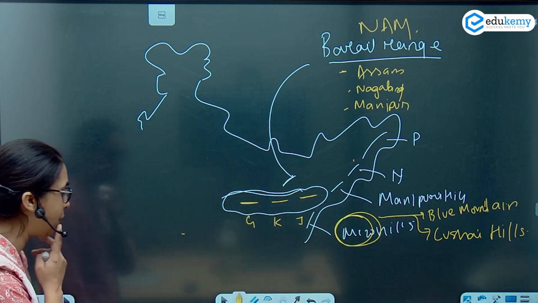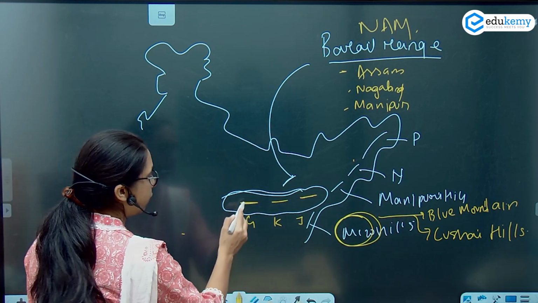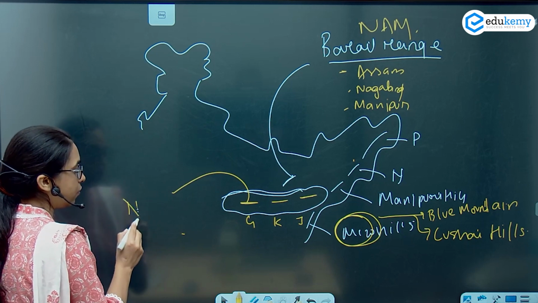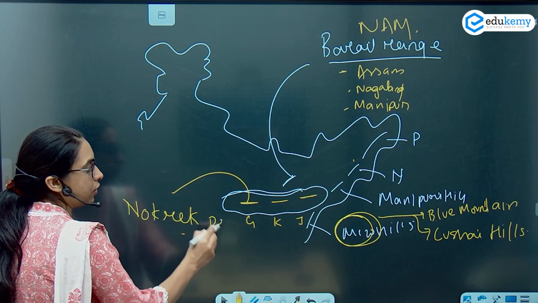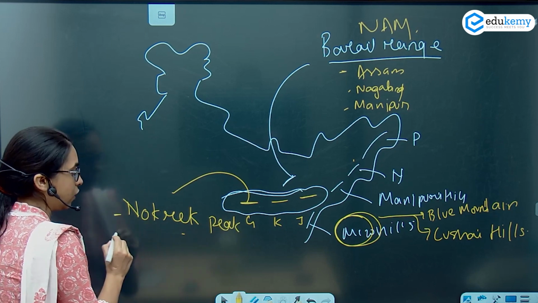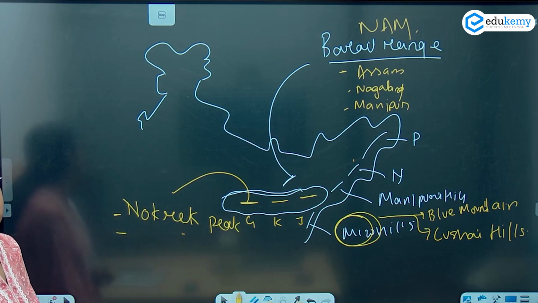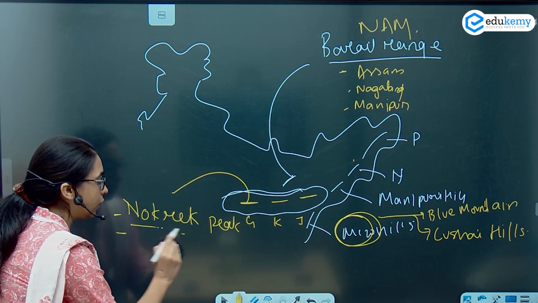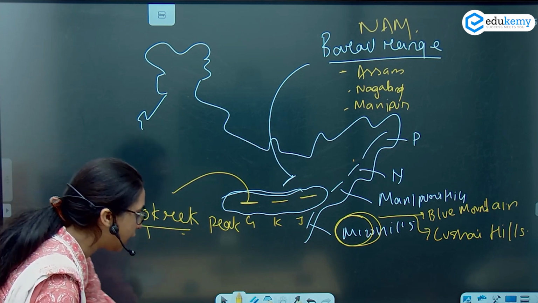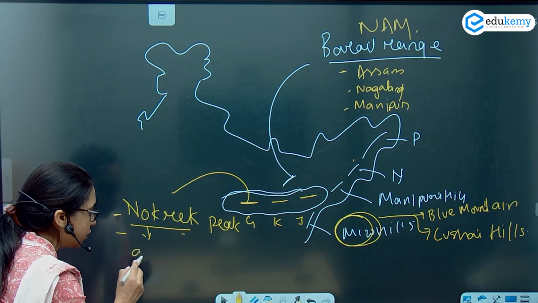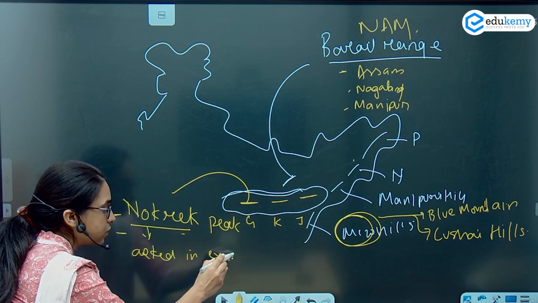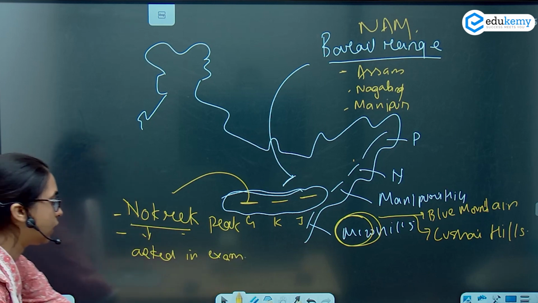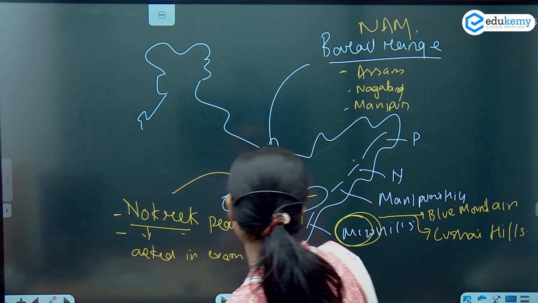On Garo you have your Nokrek, the Nokrek peak. ये किस पे है? गारो पे है. And why is Nokrek important? Because Nokrek has been asked in your examination. ठीक है, so Nokrek is on the Garo hills.